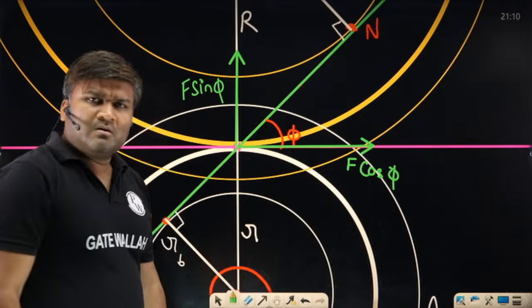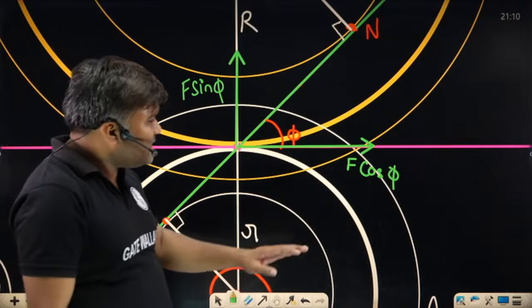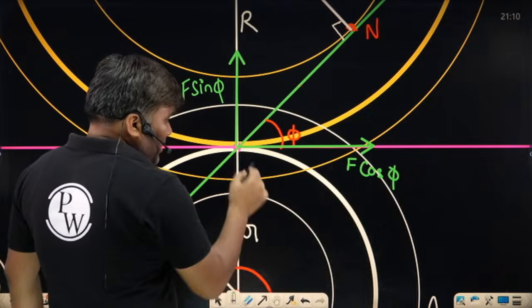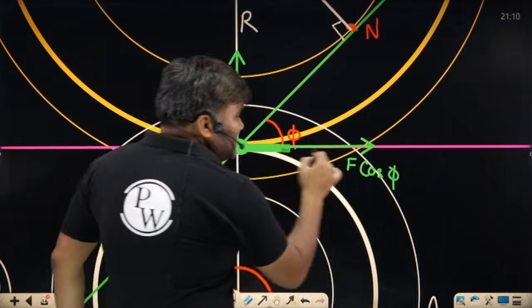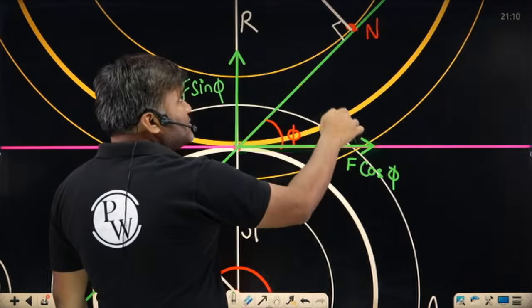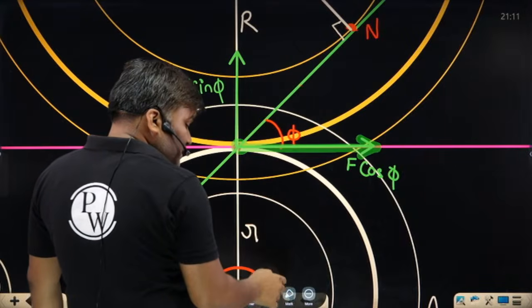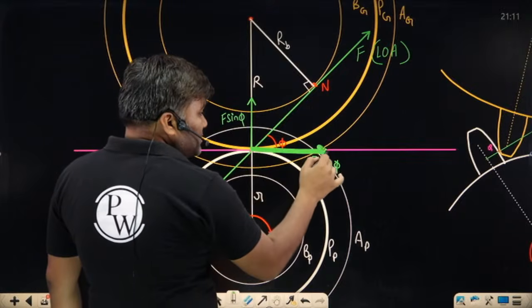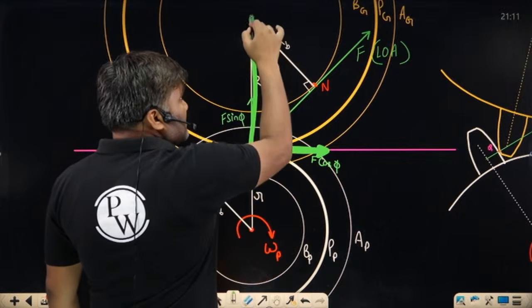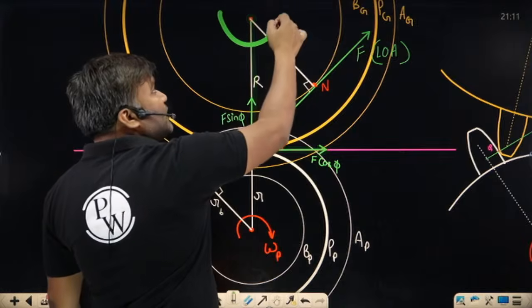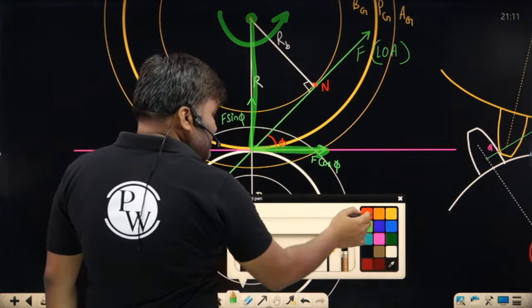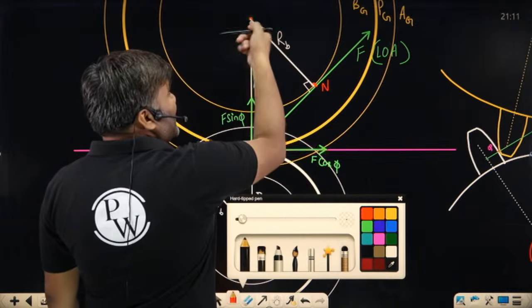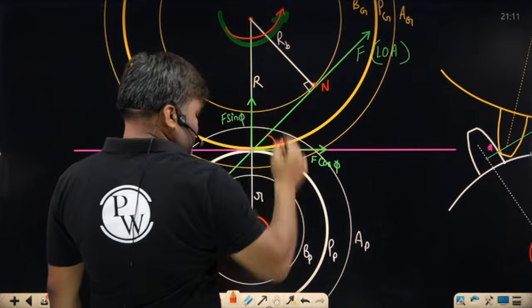Can you understand? Whatever force is acting on the tooth in this direction, this force multiplied by the radius of the pitch circle will give me torque.